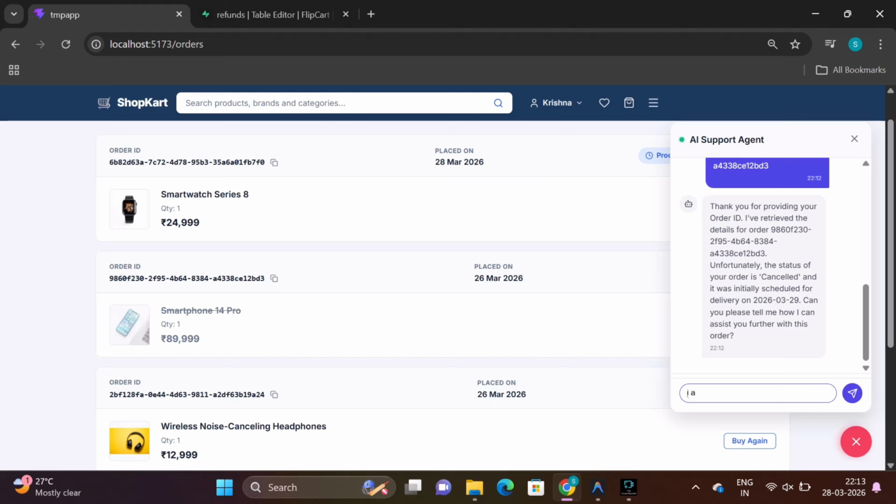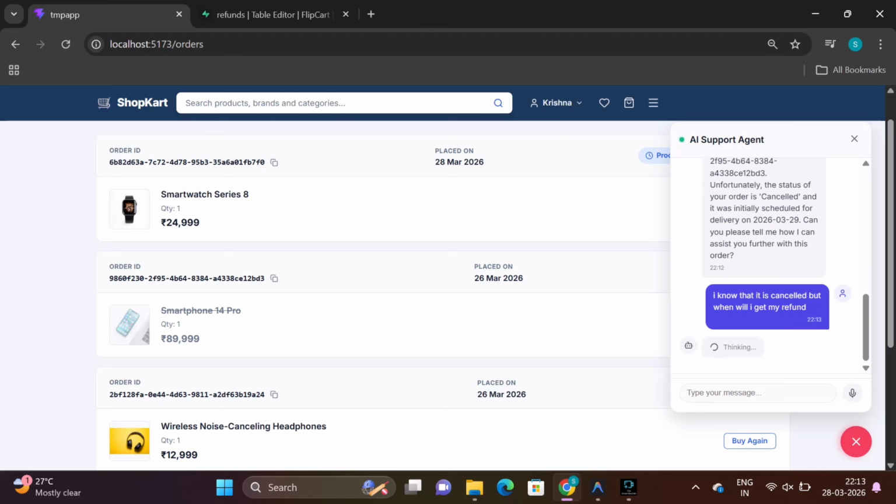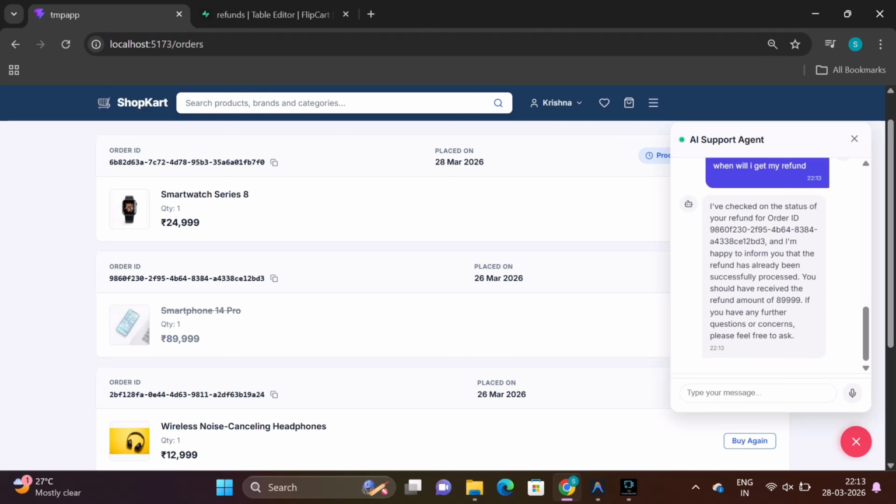So yeah, I can see that the order was cancelled, so it is correctly returning the order status. But now I want to know my refund status, when will I get my refund back. So I'm writing, I know that I cancelled the order, but when will I get my refund? Let's see what it gives.